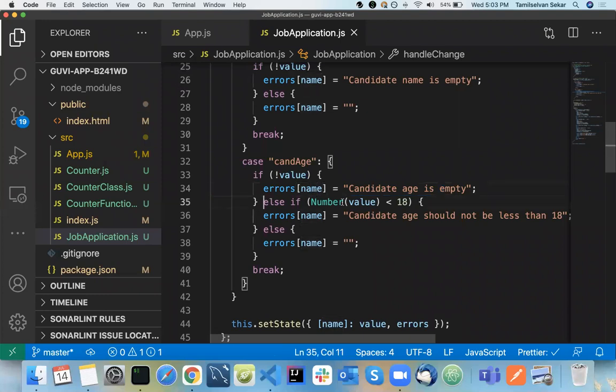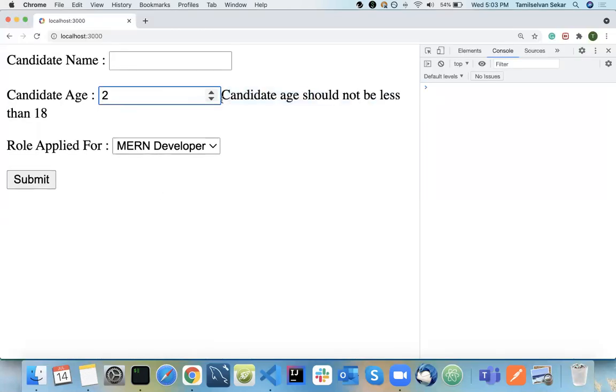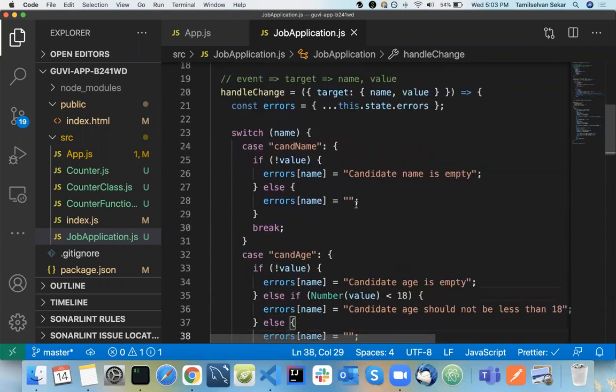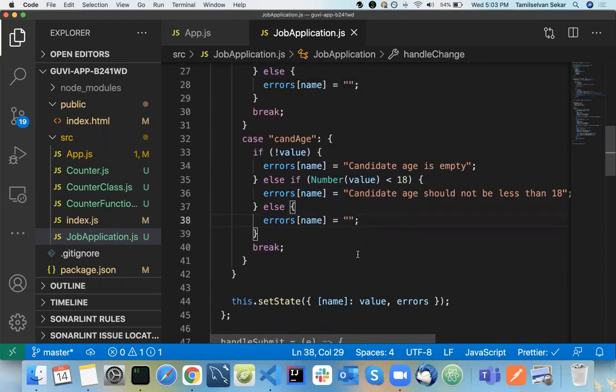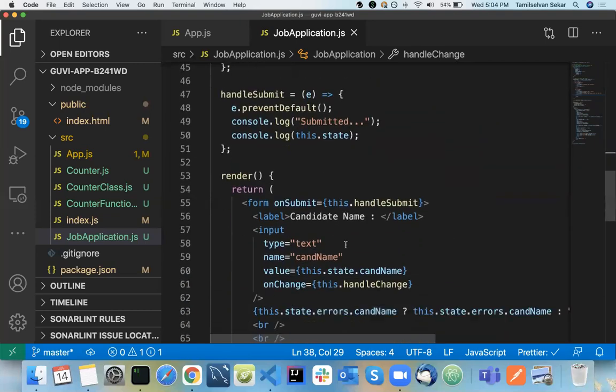Okay. So if you have a number value less than 18, which means your age should not be less than 18, then it will throw you an error, something like, I'm typing, candidate age should not be less than 18. Okay. The same applies for your error and other things as well. Okay. So if everything is correct, we can have empty. Same way, you can add multiple things, multiple validations, email validation, and other things as well, if you have multiple things here.